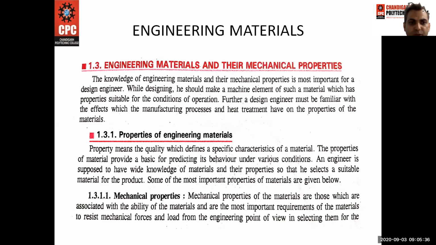The properties of material provide a basis for predicting its behavior under various conditions. An engineer is supposed to have wide knowledge of materials and their properties so that he selects a suitable material for the product. Most important properties of material are as given below.